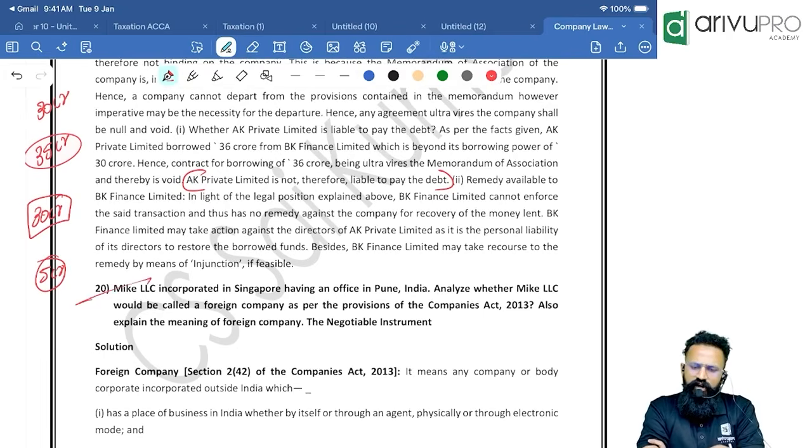Mike LLC, incorporated in Singapore, has an office in Pune, India. Analyze whether Mike LLC would be called a foreign company. Answer is yes. What do you mean by foreign company?